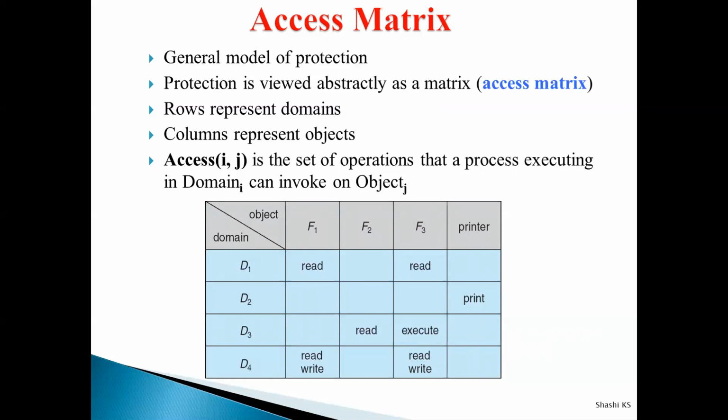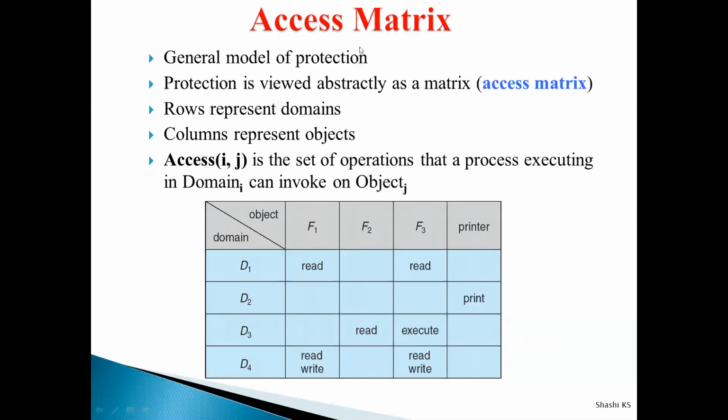So this access matrix is a general model of protection, which provides us a mechanism for protection without specifying any particular protection policy on the users or on the computer system. A general model of protection is being proposed, and that is called the access matrix. And another important design property of this access matrix is that it helps us to separate mechanisms from policies.